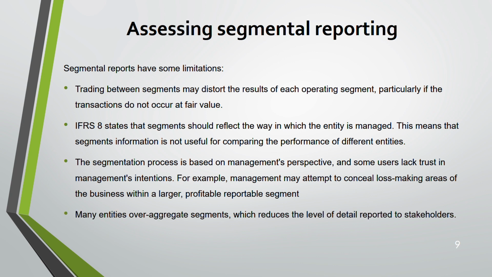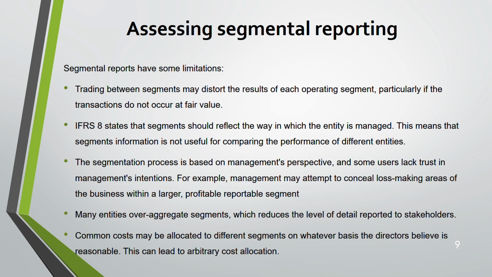Then many entities over-aggregate segments. They keep on adding. So this reduces the level of detail that is reported to stakeholders. Sometimes it's better to show details rather than a summary. Common cost. What about common cost? Very difficult to allocate to segments because you can choose any basis and those bases might not be reasonable.